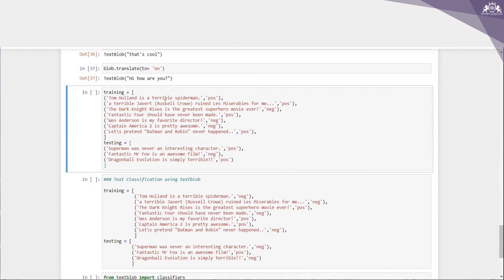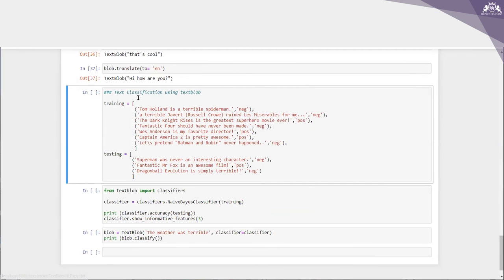So the next important task is text classification using TextBlob. In the training, I'm giving this data. Here I'm saying that Tom Holland is a terrible Spider-Man, so I'm labeling it as a negative sentence. And again, another terrible one as negative. Then, The Dark Knight Rises is the greatest superhero movie ever, so this one I'm calling positive. Like this, I'm giving some training data and testing data.